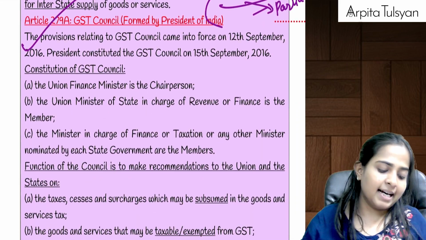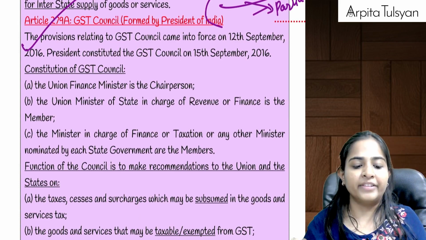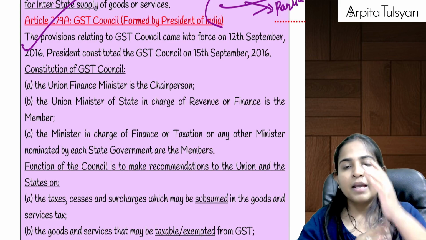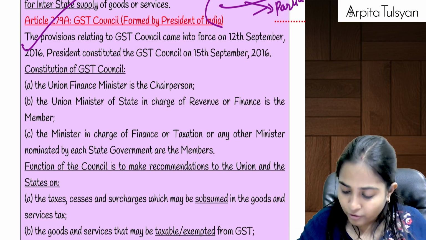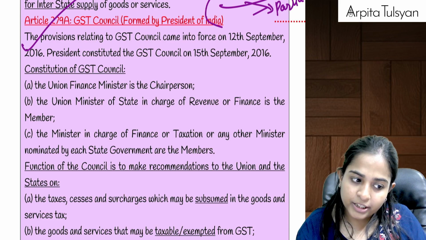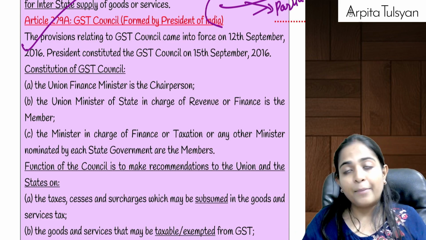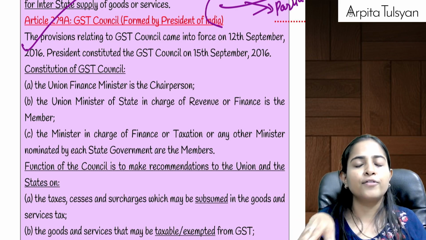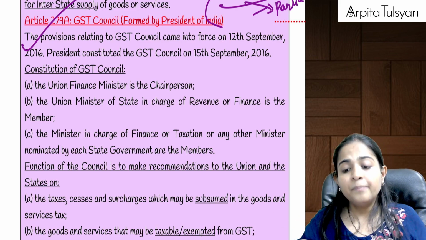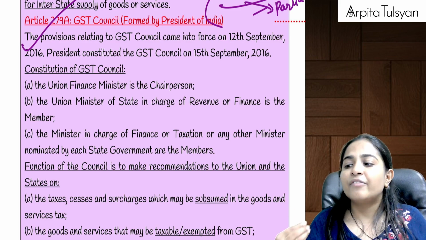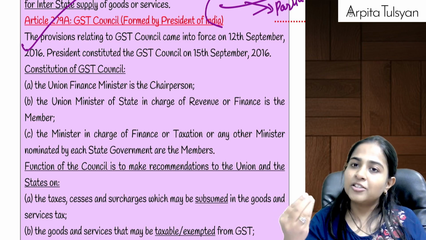Right? And the last article, number 279A, talks about what? It talks about the GST Council. Who formed the GST Council? It was formed by the President of India. It actually came into force on 12 September 2016, but the President constituted it on 15 September 2016, because after doing the constitutional changes, now someone has to come forward and someone has to make the GST laws.